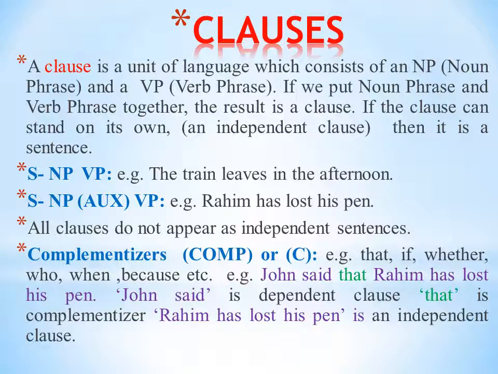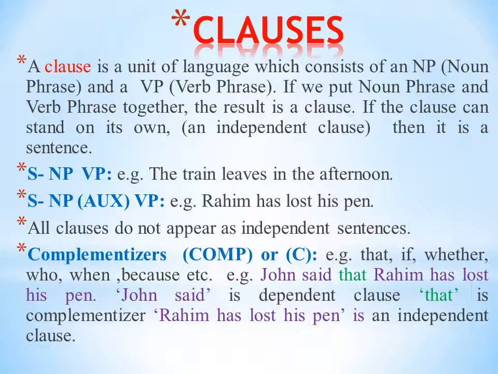For example, the first sentence is made with noun phrase and verb phrase. The train leaves in the afternoon. Here, the train is noun phrase, leaves in the afternoon is verb phrase. Leaves is the verb, and from leaves in the afternoon it is a verb phrase. The train is noun phrase.